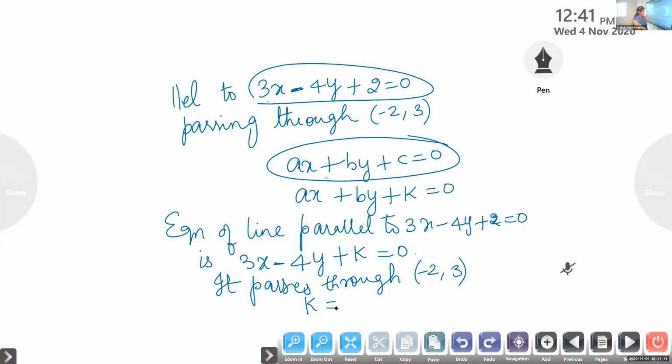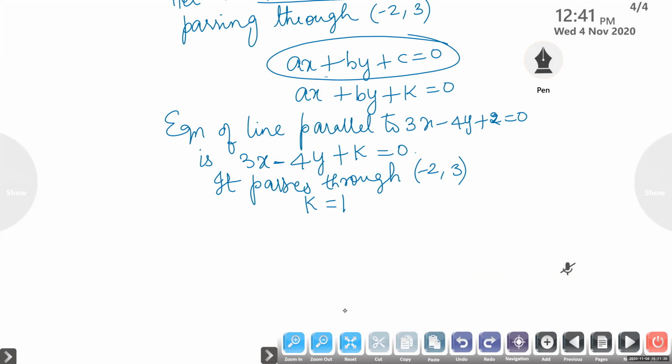When x is minus 2 and y is 3, 3 into minus 2 is minus 6, and minus 4 into 3 is minus 12. Negative 6, negative 12, negative 18. So k is equal to 18.